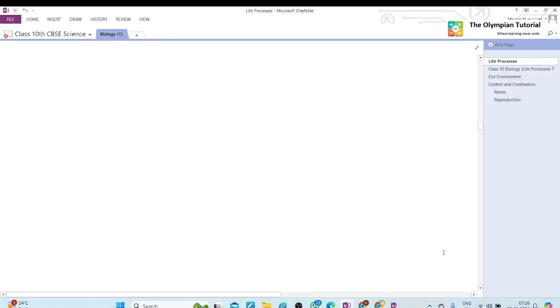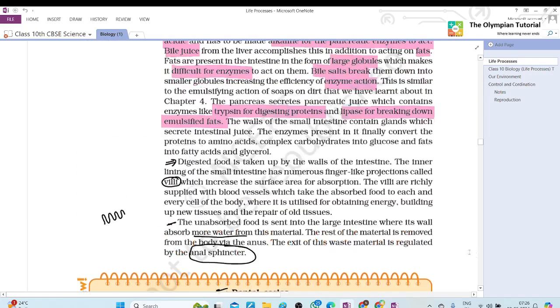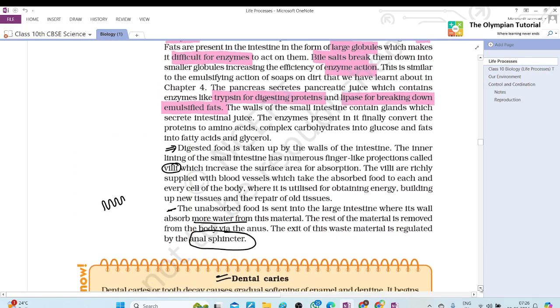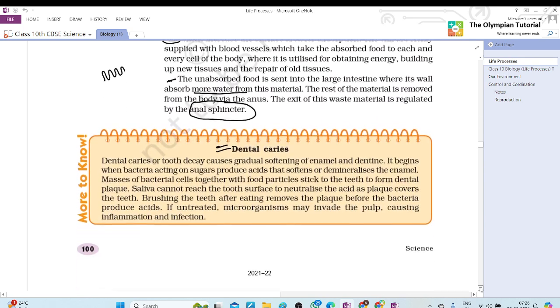Okay, wait, I am sharing my screen. Actually, it was showing some problem. That's why I closed the OneNote.